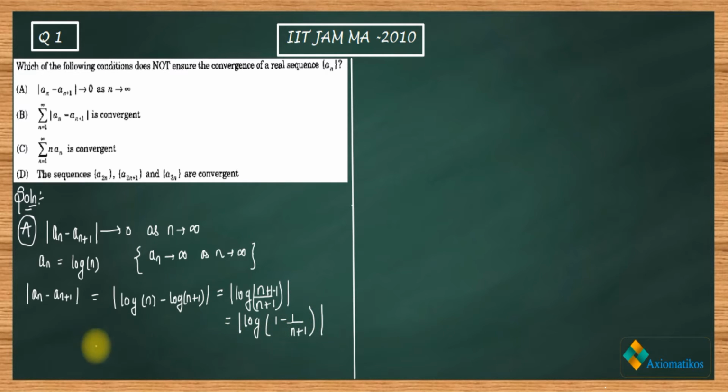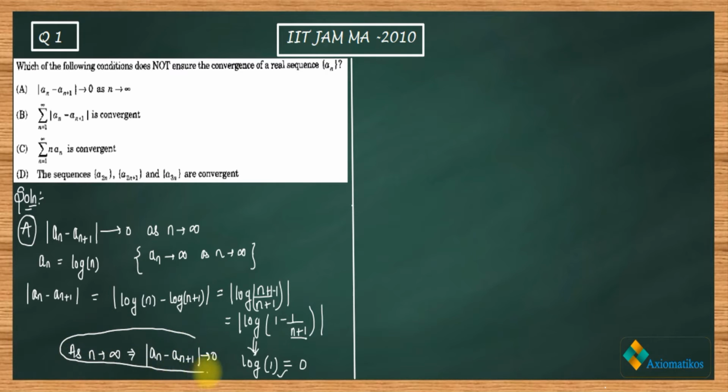So now as n goes to infinity, what happens to this thing? This thing will go to log 1. Why? Because this thing will be infinity, so this thing will be 0. So log 1 we will get. Now since we are getting log 1 and we know log 1 is 0, that implies as n goes to infinity, we have an minus an plus 1 going to log 1. And what is log 1? Log 1 is 0.